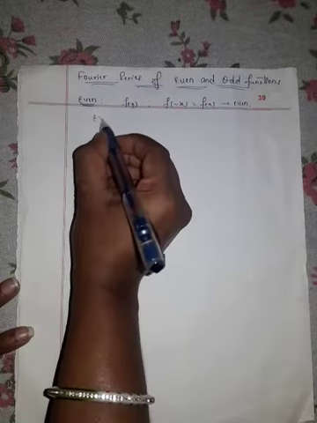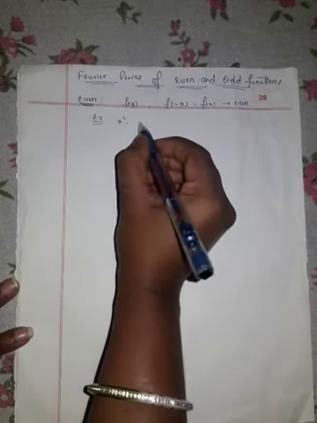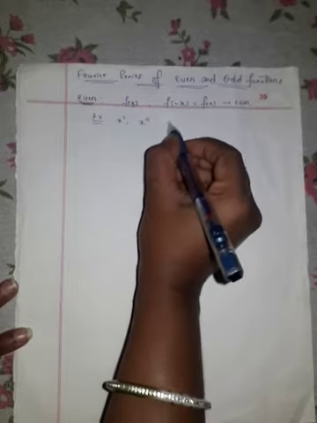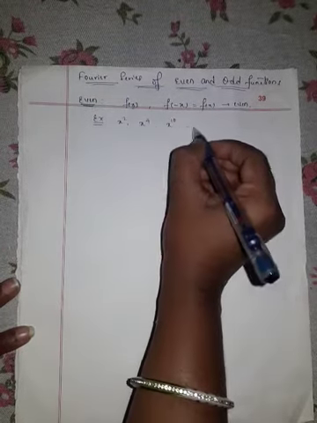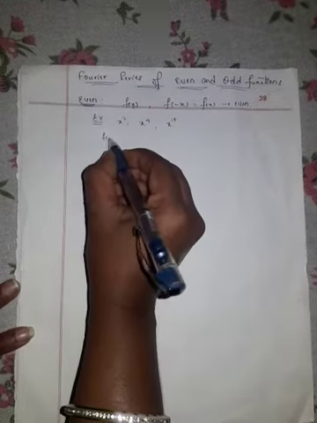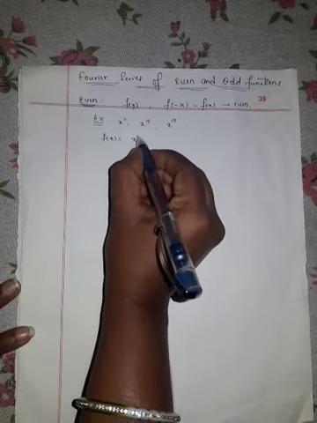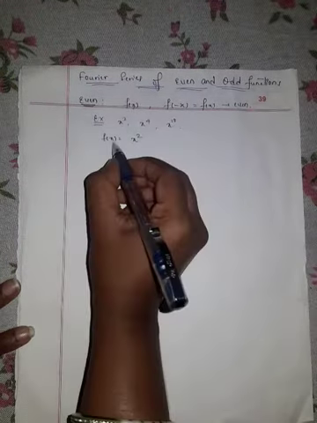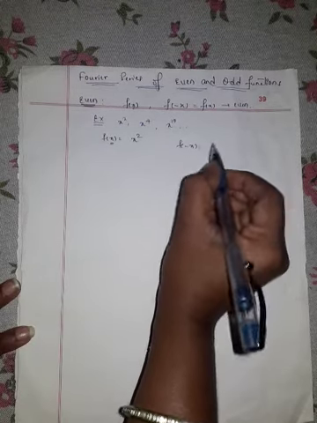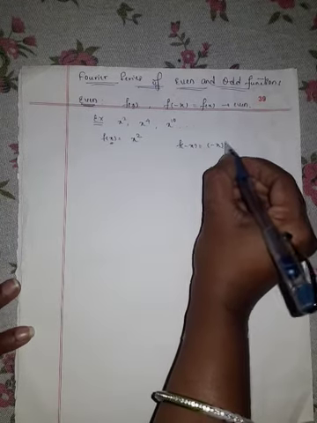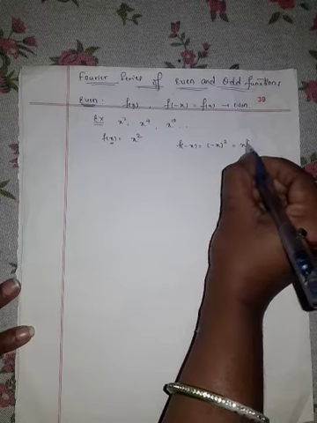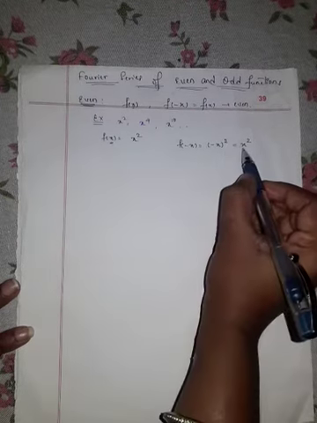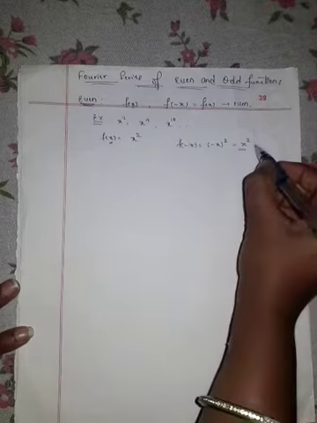For example, x square, x raised to 4, x raised to 10 and so on. These all are even functions. You can check here, if f of x is equal to x square and you replace x as minus x, you will get minus x whole square, which is nothing but plus x square only. This plus x square is your f of x.